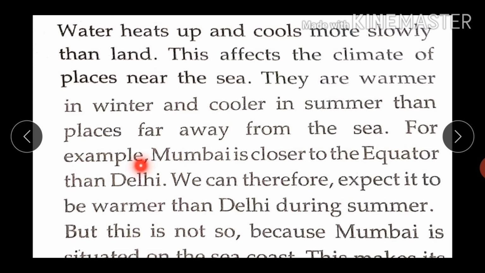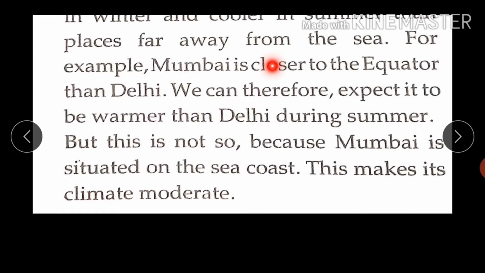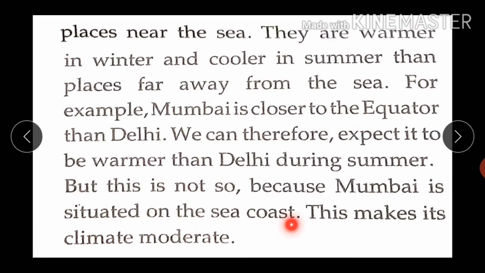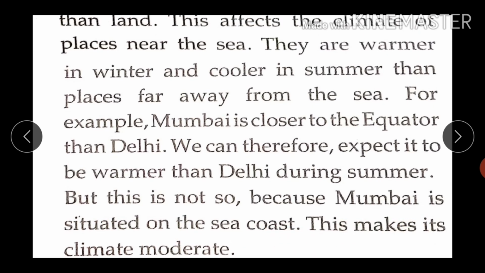For example, Mumbai is closer to the equator than Delhi. We can therefore expect it to be warmer than Delhi during summer. But this is not so because Mumbai is situated on the sea coast. This makes its climate moderate.